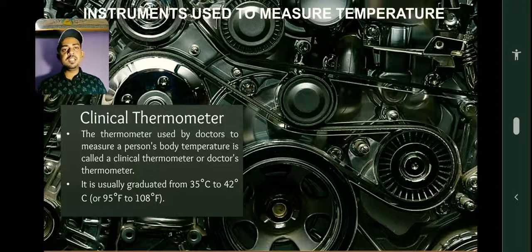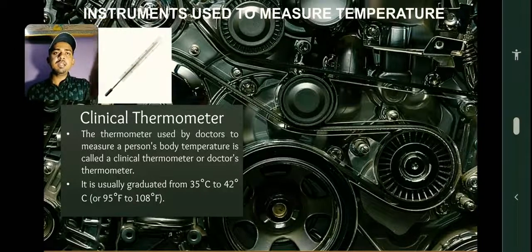doctor's thermometer. It is usually graduated from 35 degrees Celsius to 42 degrees Celsius, or 95 degrees Fahrenheit to 108 degrees Fahrenheit. It is graduated between these temperatures only because the temperature of the human body or other animals' bodies ranges between this only. That is why a clinical thermometer has only this much range for measuring temperatures.